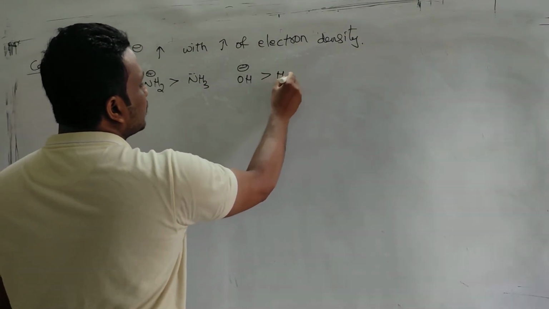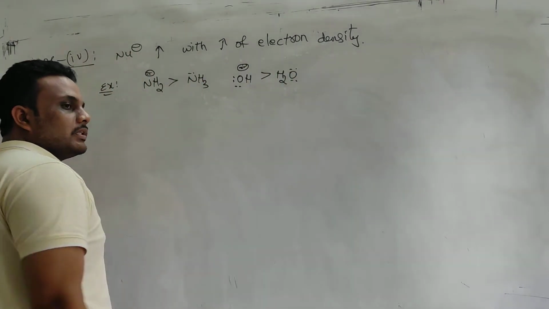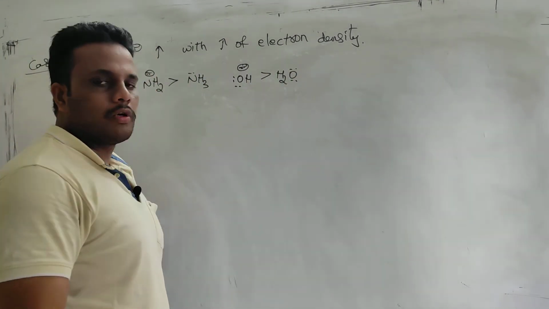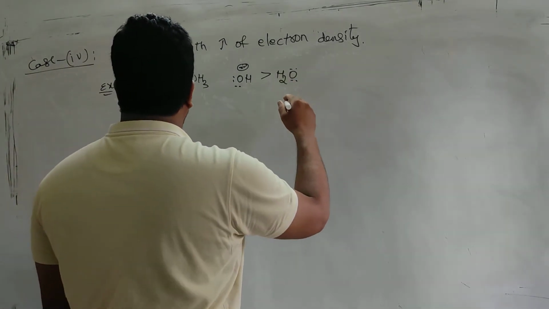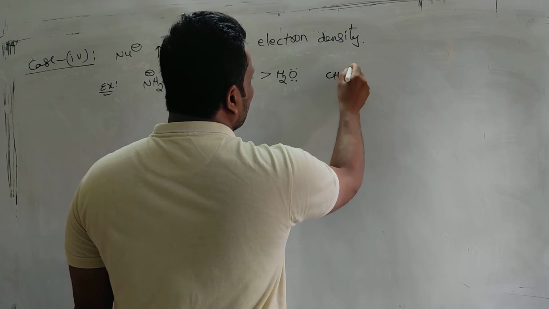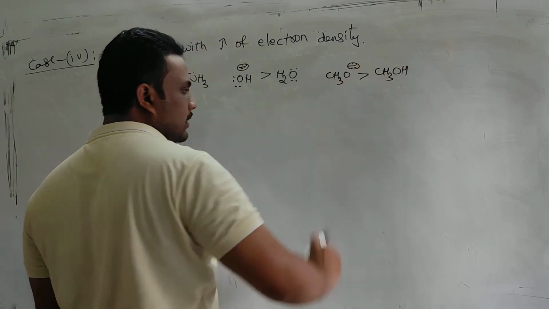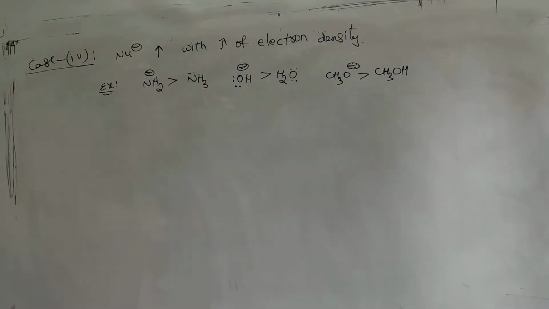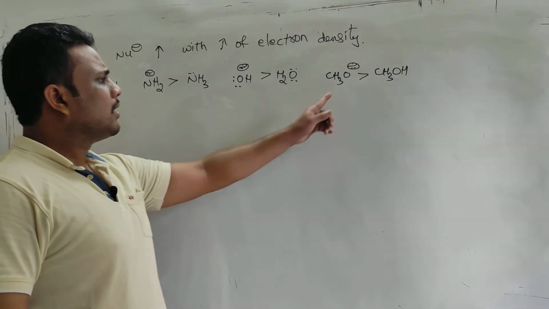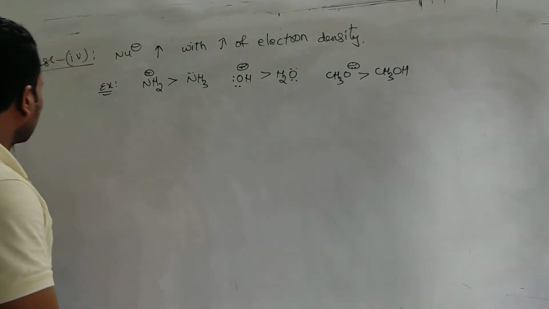Hydroxide ion versus water, both have a lone pair, no doubt, but the negatively charged ion can donate the lone pair easily. Like you can take any other example, alkoxide ion and alcohol. Alcohols are very weak nucleophiles. This is a stronger nucleophile. I am highlighting the lone pair which is donated by oxygen. Actually, oxygen carries 3 lone pairs here.